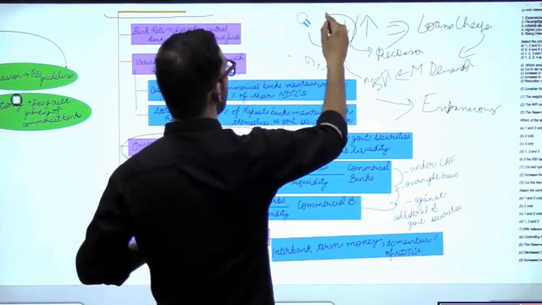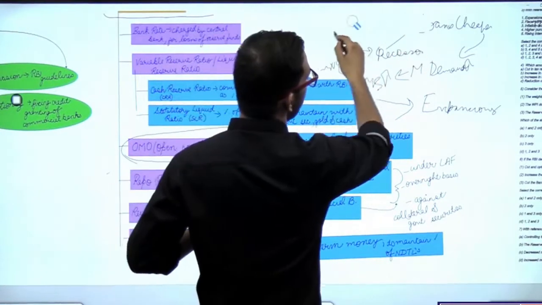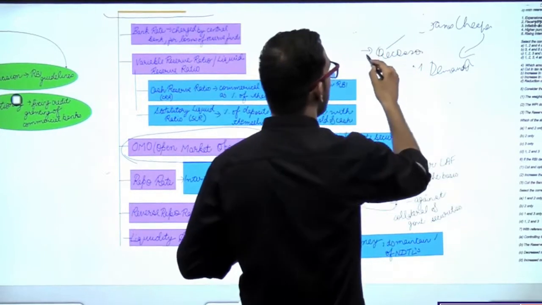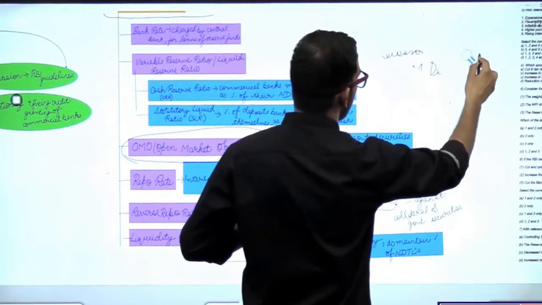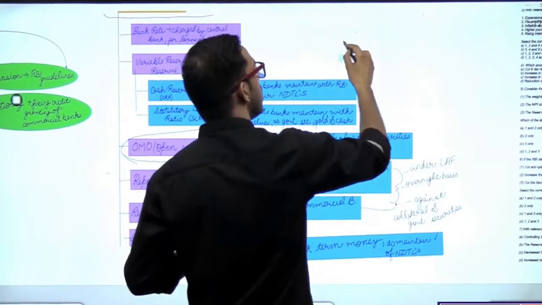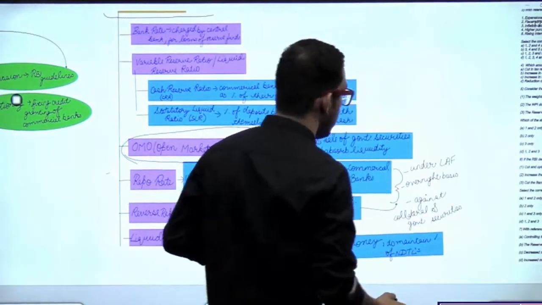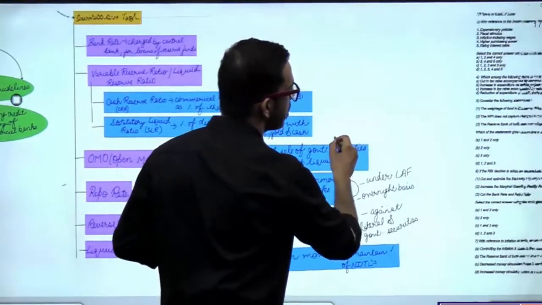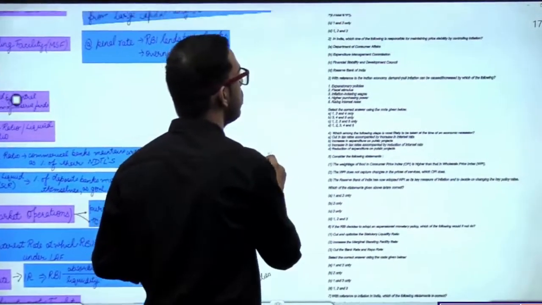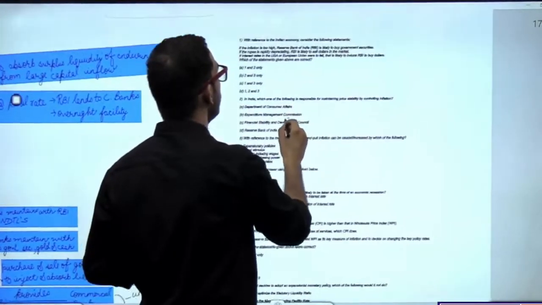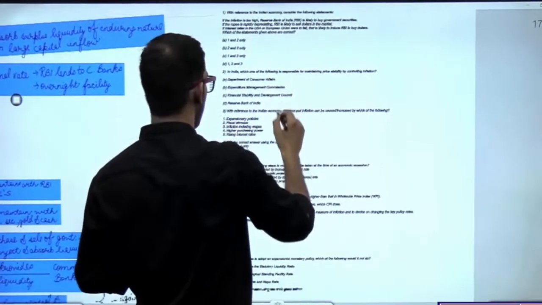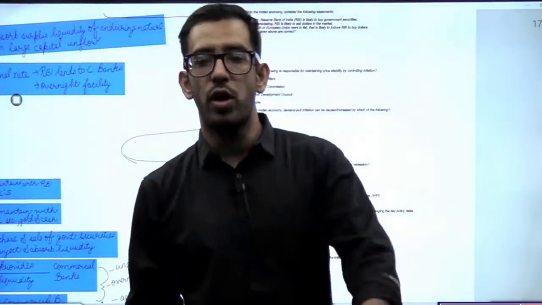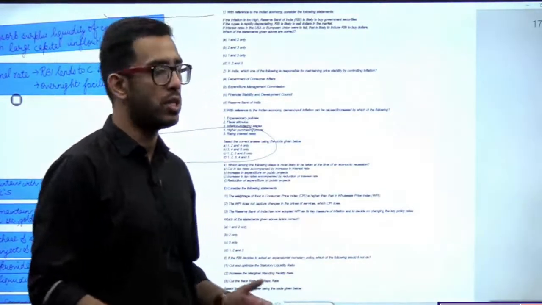Now we will not be focusing on tools, but what we will do is see some of the previous year questions that will help you understand how much of what you have studied so far you actually know. Because UPSC asks questions based on your application. Just studying things won't help you. We have to study things according to the demand of the paper. So when we have discussed so much about monetary policy, inflation and all those things, let's focus on some previous year questions asked in UPSC to know how much you learned about this concept.